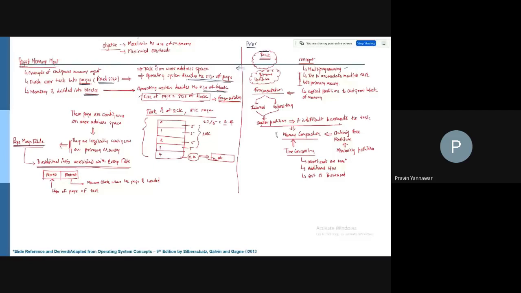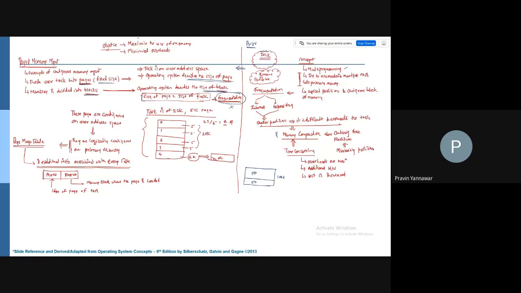In practice, the size of the page is equal to the size of the block. If we follow this thumb rule, we will not have the fragmentation issue. For example, if a partition is of size 100K and the task size is 50K, then 50K is internal fragmentation which we cannot utilize further.